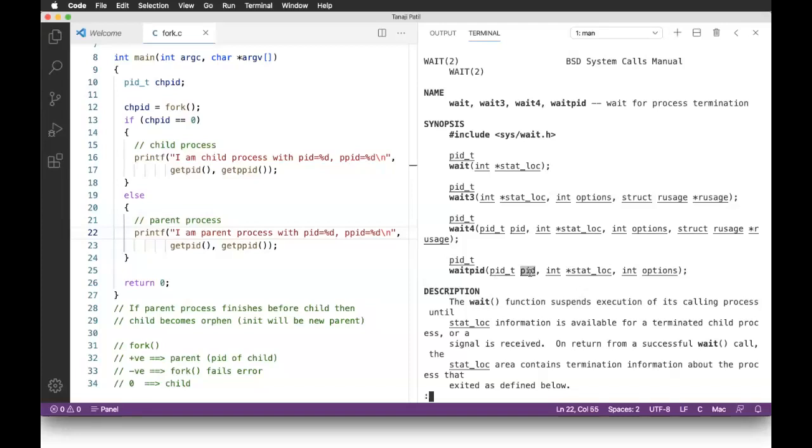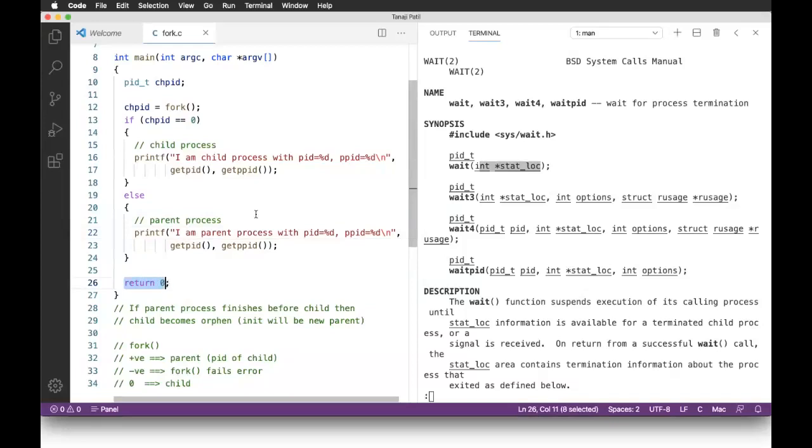Now I simply make use of wait. What is this? int *stat_loc. Whatever is returned by the child process will be stored there. It is actually the status location. Stat_loc is the status location. So what was the status of the child when it finished? Whenever we do return 0, it is converted to this status.